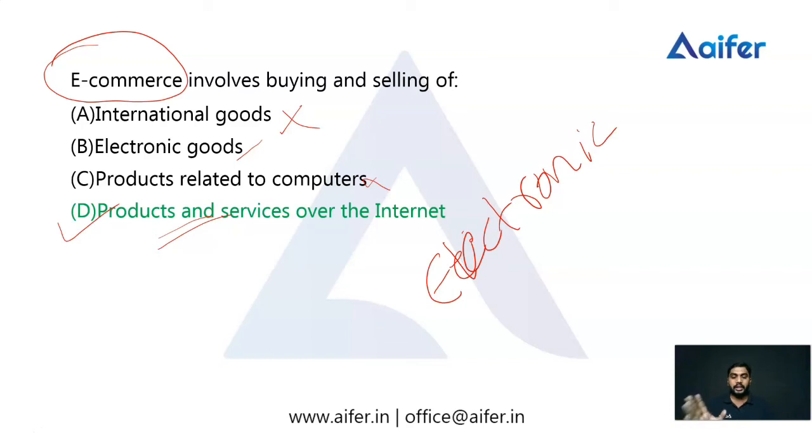So we can define that e-commerce means buying and selling of products and services over the internet. I hope you have understood the concept.